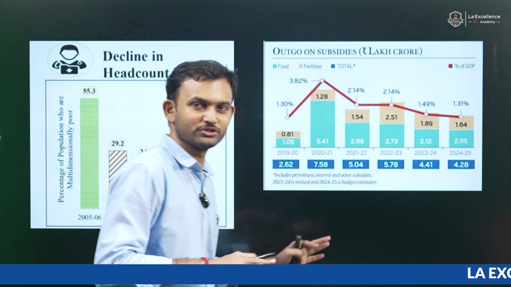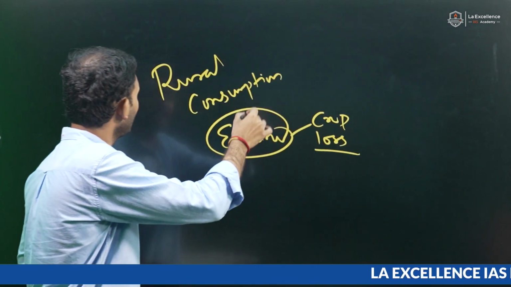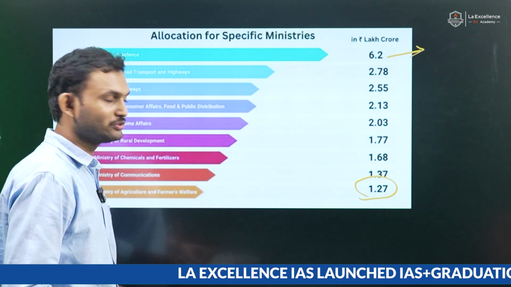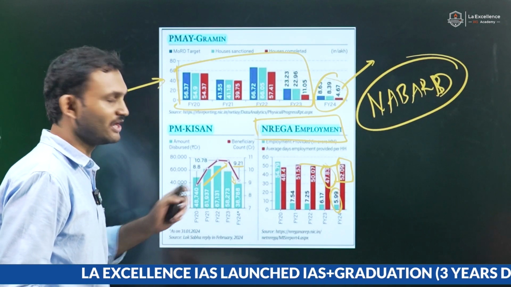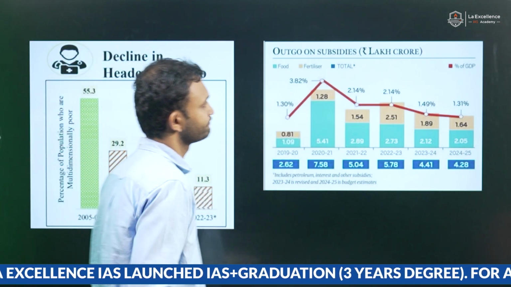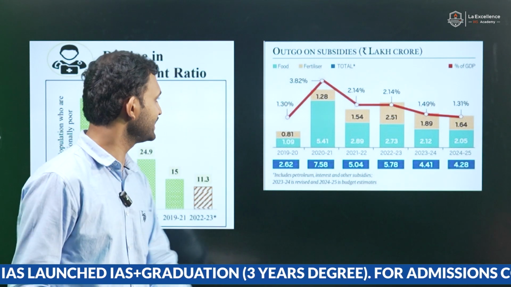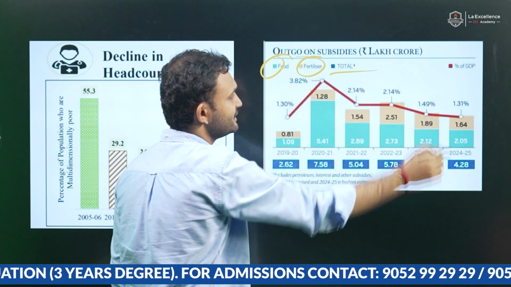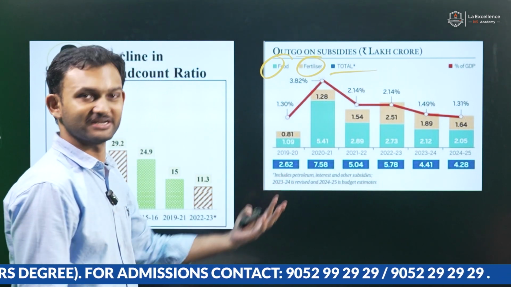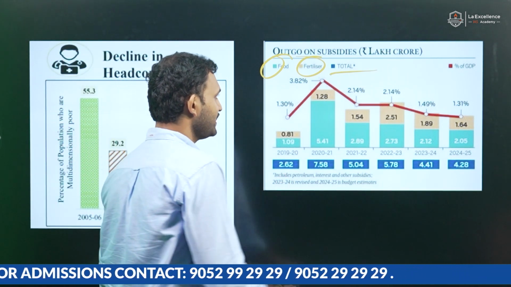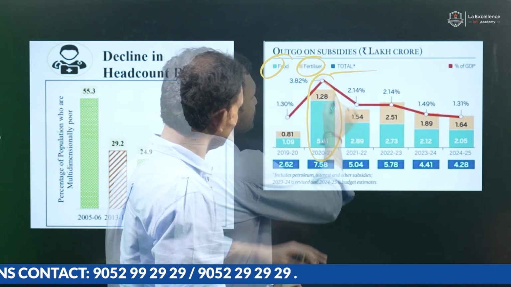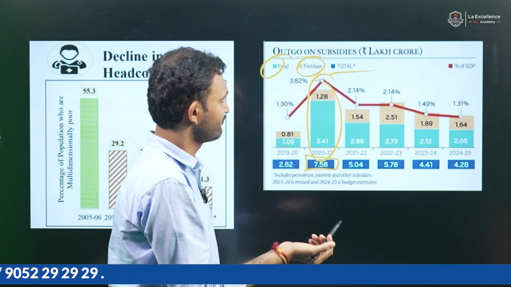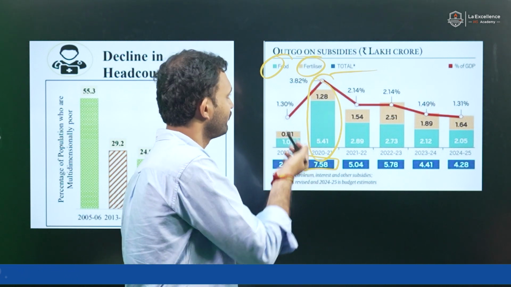So if you understood this, as we discussed in the last two parts, the subsidies given to the sectors have been reducing, which is seen here. And if you get the exact data on food, fertilizer, and even the total subsidies have been reducing. How much did that reduce? Which peaked during COVID times, it was at 7.58 lakh crores, with 1.28 being fertilizer and 5.41 being food.